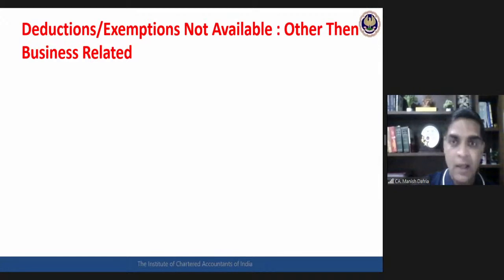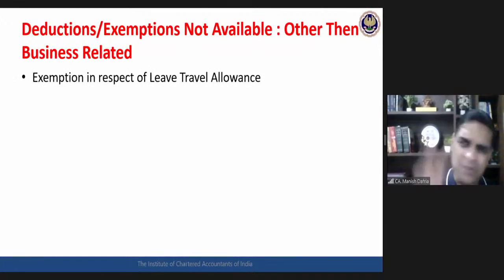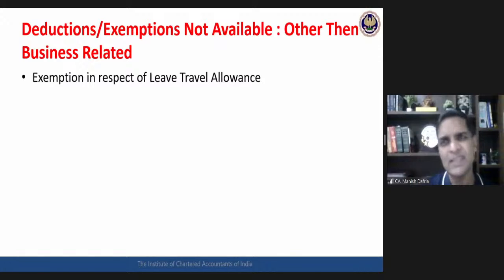Now what all deductions are not available if my assessee is going for the 115BAC optional mechanism. I've tried to create a simplified list rather than going by section numbers. We are directly going to the concept. So the first exemption that would not be available is with respect to leave travel allowance.